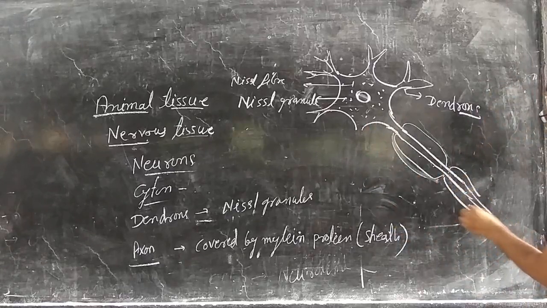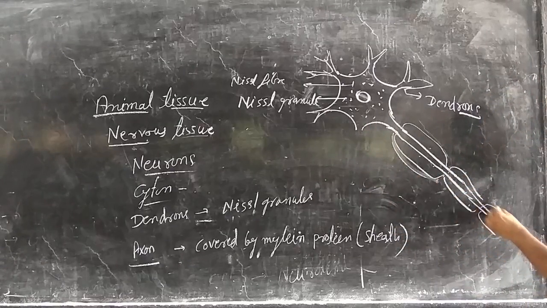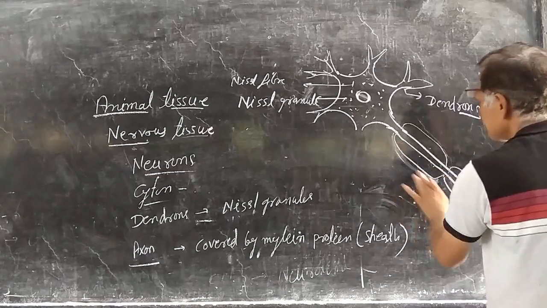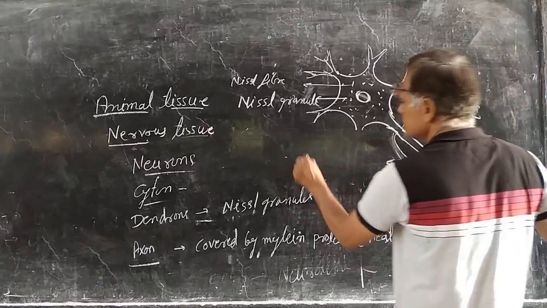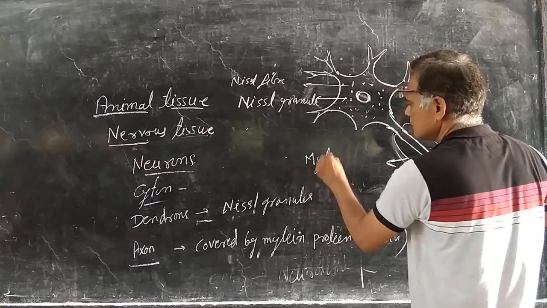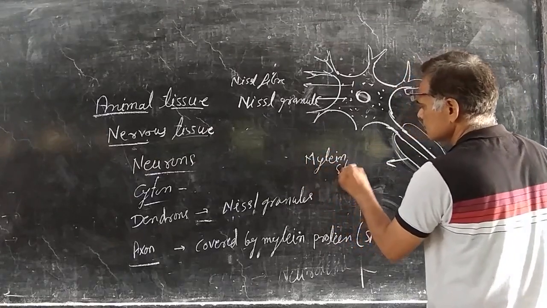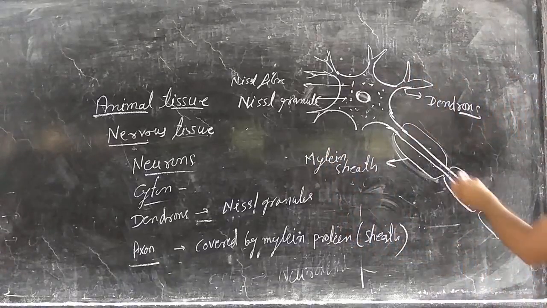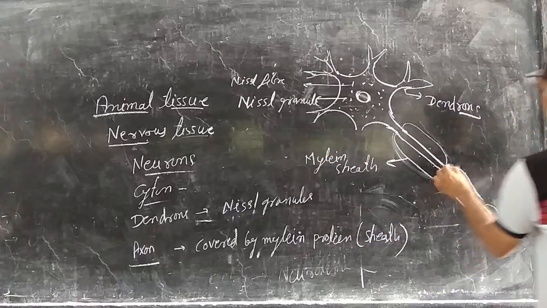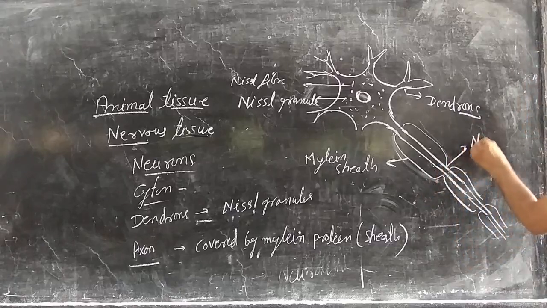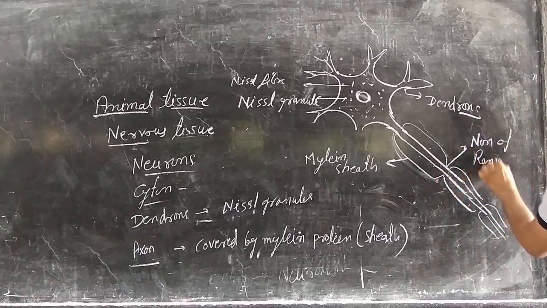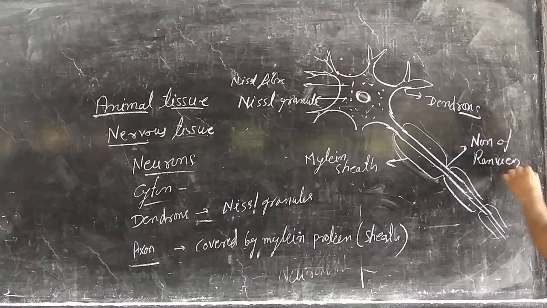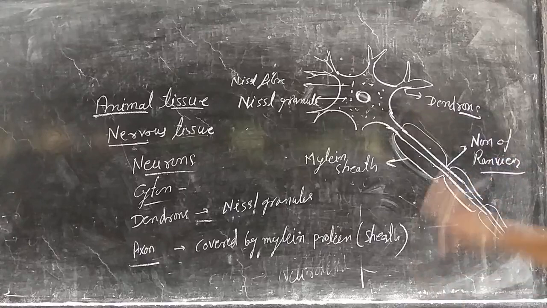But this covering is constricted at some places, and that constriction is known as the node of Ranvier.